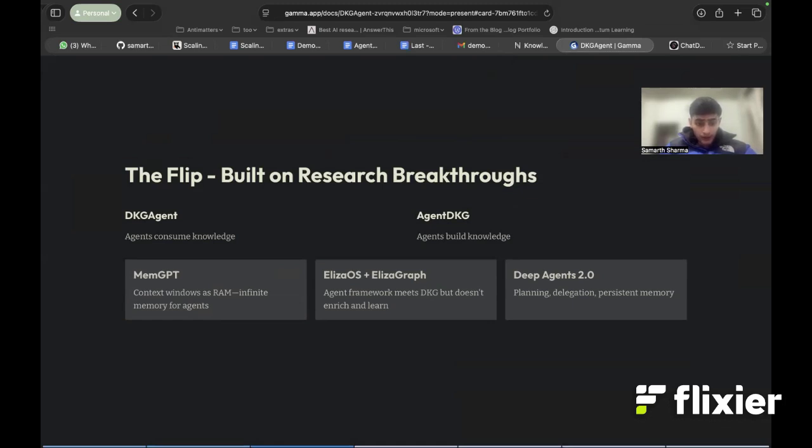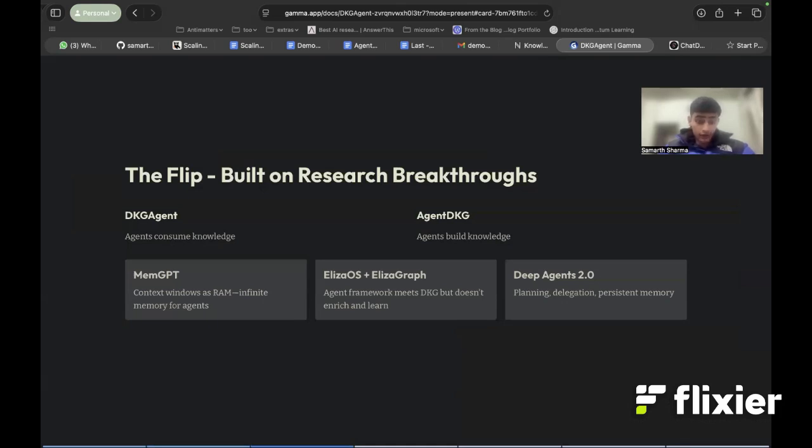MemGPT, the 2020 paper that treats context windows like RAM, paging between active memory and storage, therefore giving an infinite memory illusion for agents. ElizaOS and Eliza Graph. And this is interesting because OriginTrail built Eliza Graph. So why didn't we just use it? Eliza Graph only does half the job. It just queries SPARQL. There is no knowledge enrichment, no learning, and eventually no trust scoring. The deep agents: this is the shift from shallow, stateless agents to deep agents.